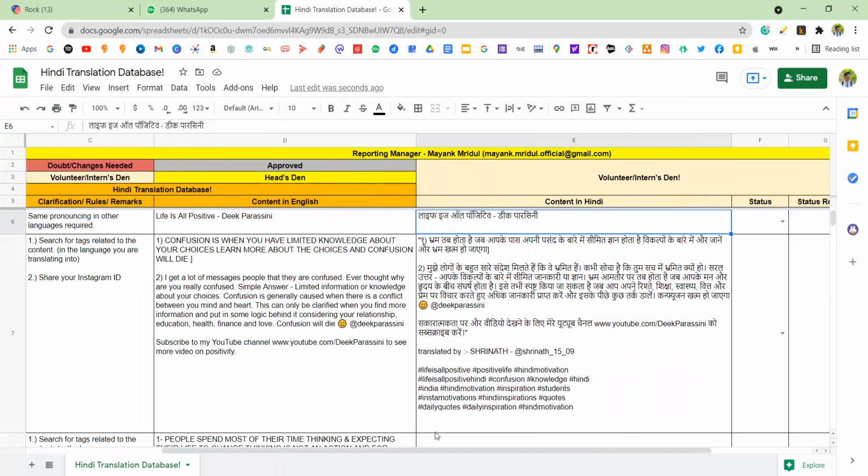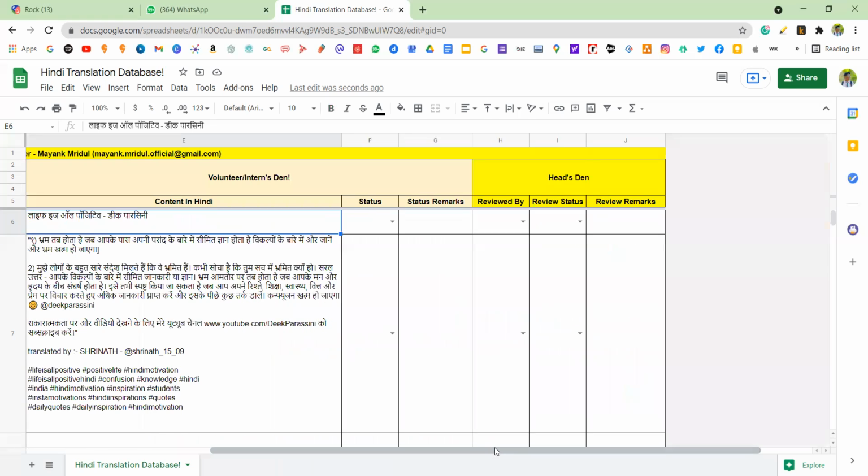Whenever you convert content from English into your specified language, please ensure that you mark the status as completed if you feel it is completed. If you'd like to mention something about it, please mention it. And if you have a doubt about the English content, or any other doubt, just mention it in the status remarks.